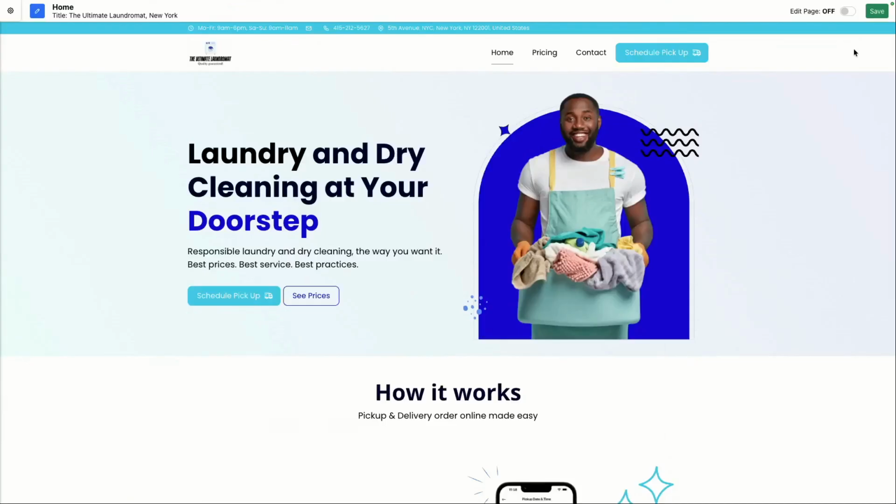Something to note just quickly is that at the very top, you've got an edit button. So you can click on the edit button and make changes. And as you make changes, by the way, you can always save them by clicking on this green button at the top right corner, right?